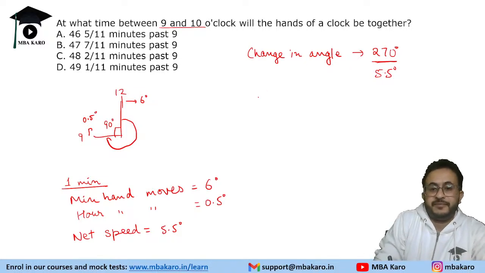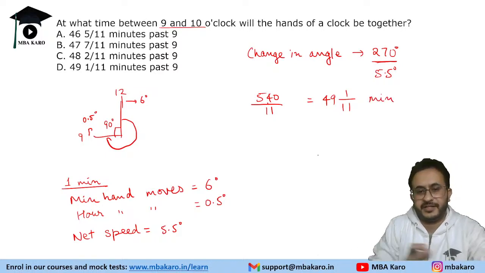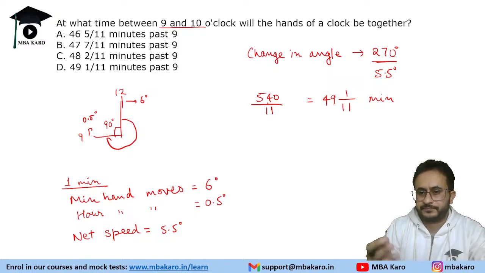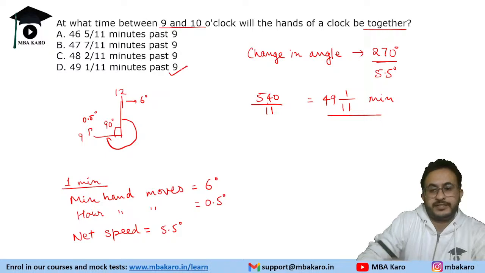So 270 by 5.5 can be done as 540 by 11. 11 fours are 44, then 10 remains 100. 9, 99, 1 by 11. So we will need 49 1 by 11 minutes to make them the same, like together. The hands will be together. So 9:49 1 by 11 minutes past 9.